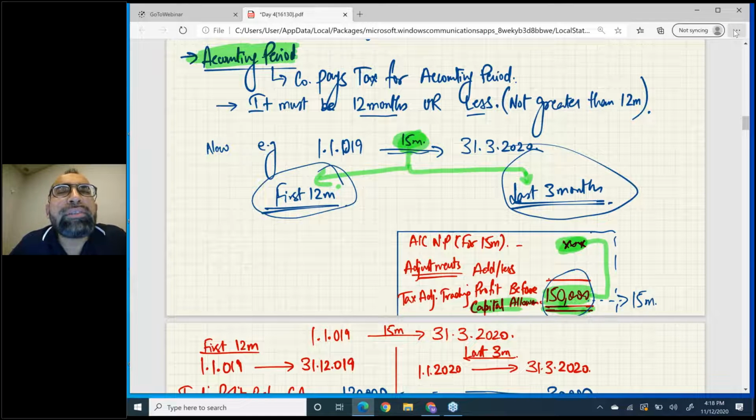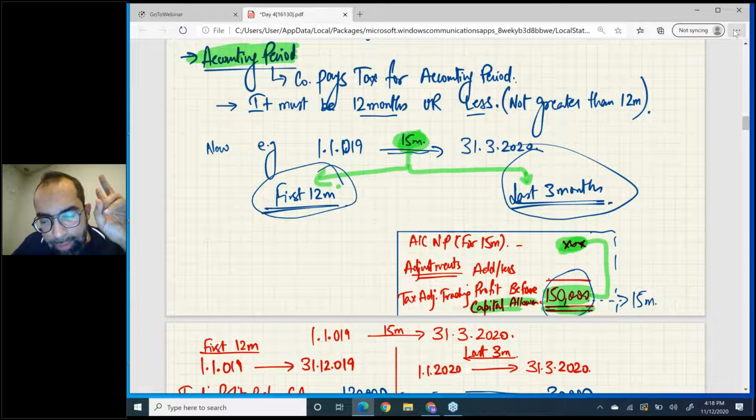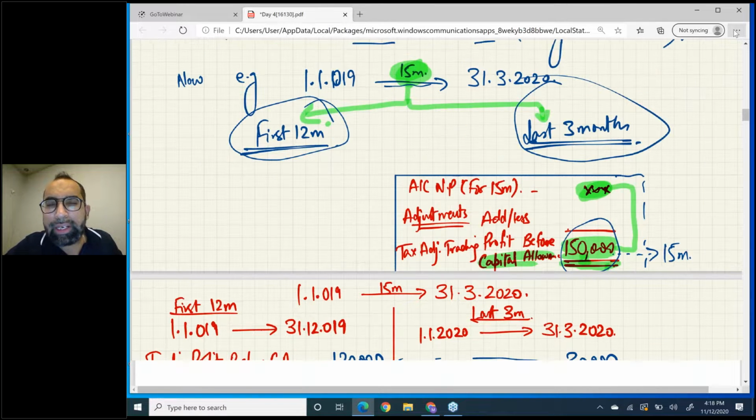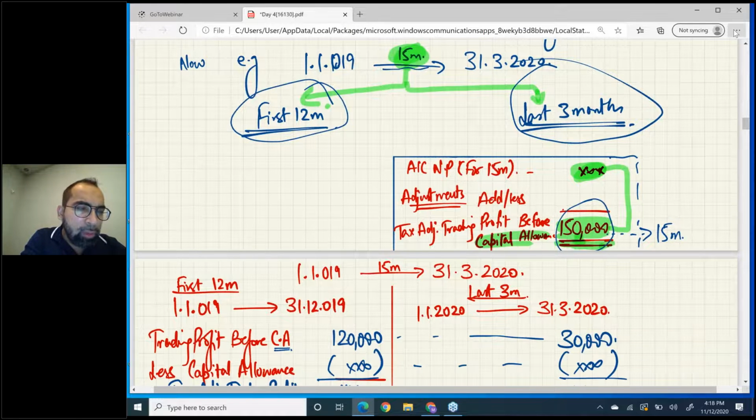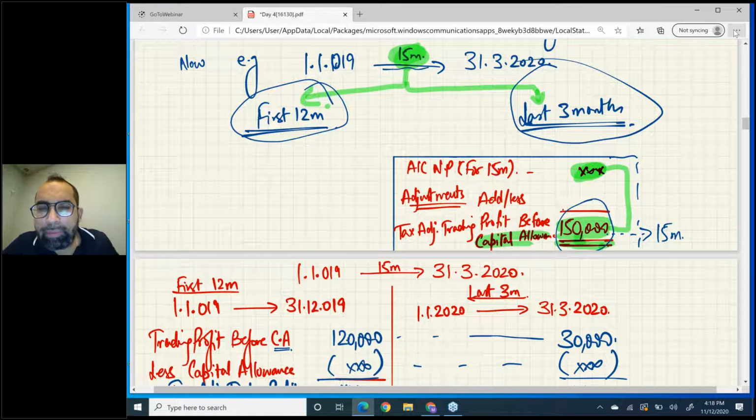There are total 4 things: trading income, gains, property income, and interest income. So these 4 things we have to split between 12 and 3 months. Please be very careful, be very attentive. Let's discuss. Normally you are given accounting net profit for 15 months.